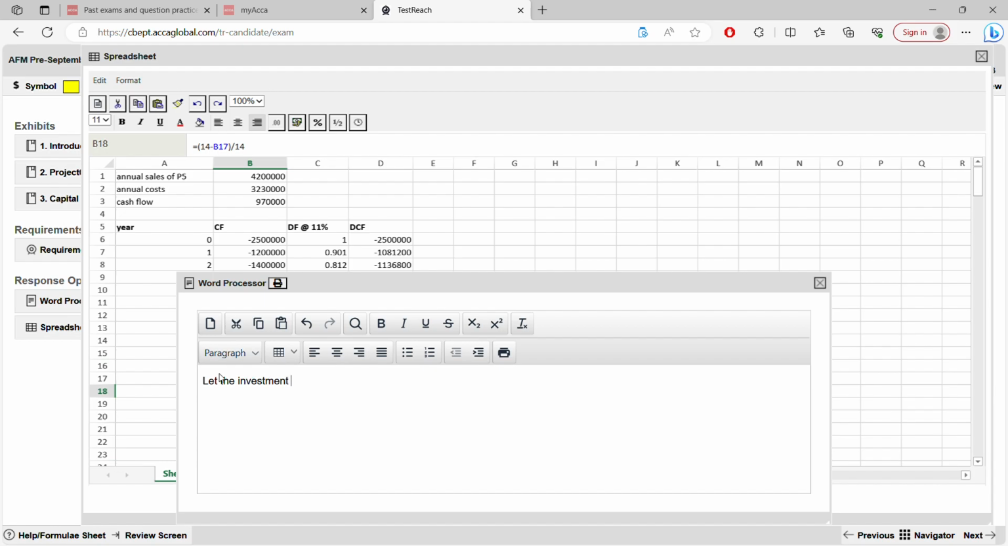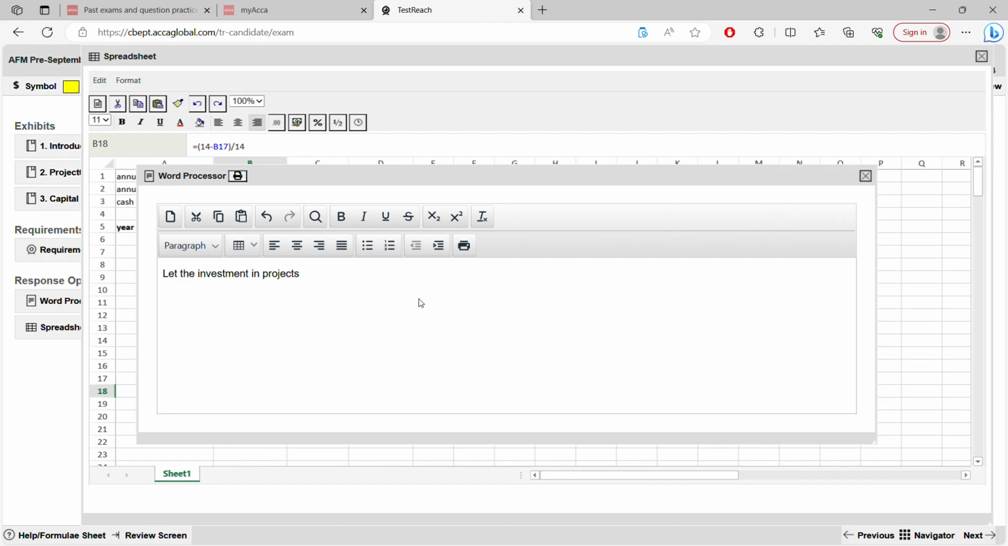So let the investment in projects. I hope you can see my screen. It's not too small. So let the investment in projects be as follows. You have to write this, what you are mentioning. You can't just write any variable. You can keep x1, a1, b1, anything, but here let me keep y1. It's fine. y1, y2, y3, y4, and y5.